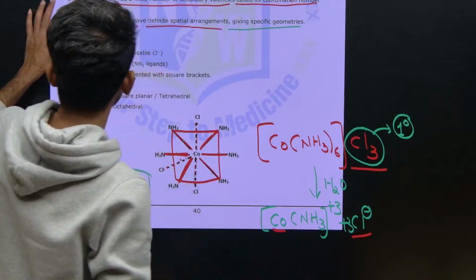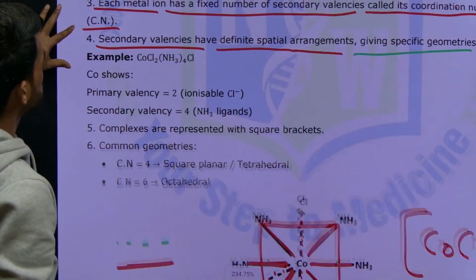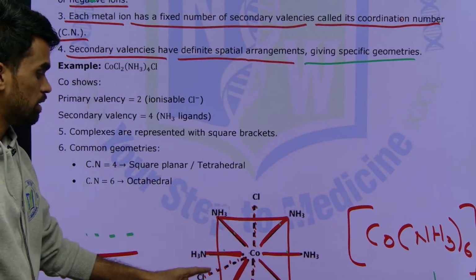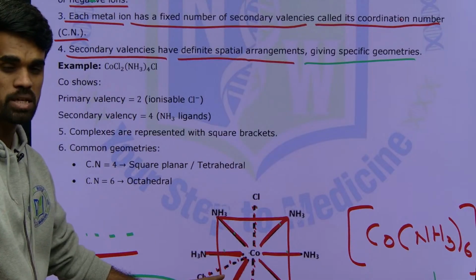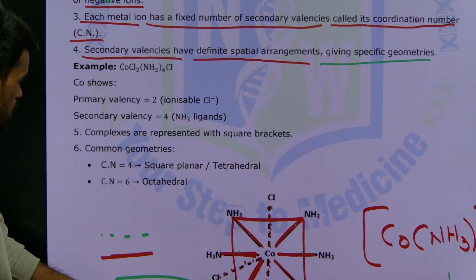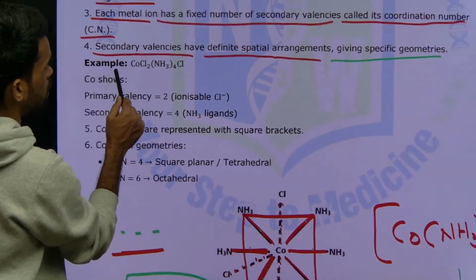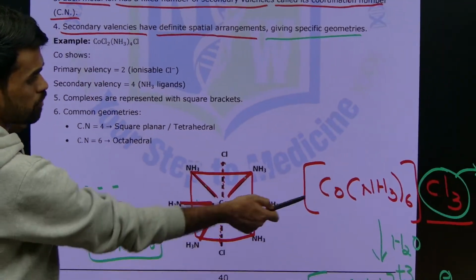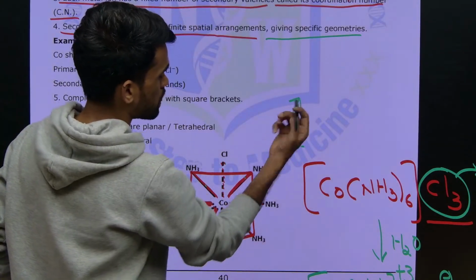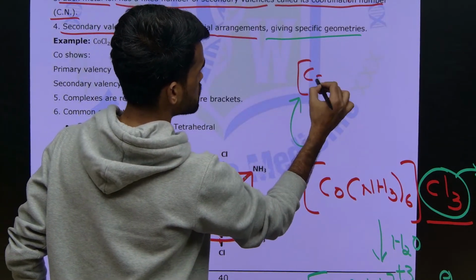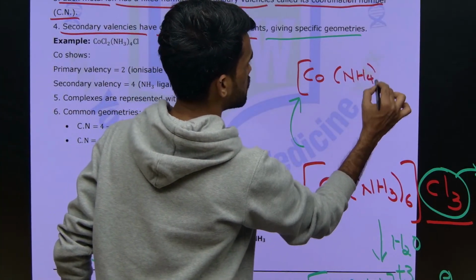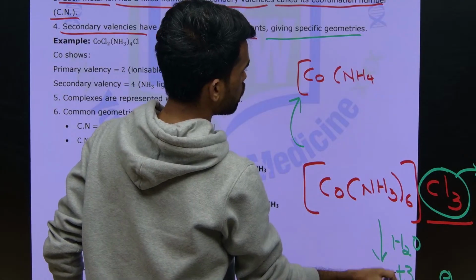Now just look at what I am explaining here. Secondary valencies have definite spatial arrangement giving specific geometry. Yes, in this complex you have seen coordination number 6 and you got octahedral geometry. Next, in this complex, look at how the formula is written. Previously the formula was written like this when I wrote this structure. Now I am modifying the same chemical formula in a different manner. I am removing some ammonia ligands, so I am adding only 4 ammonia ligands inside.